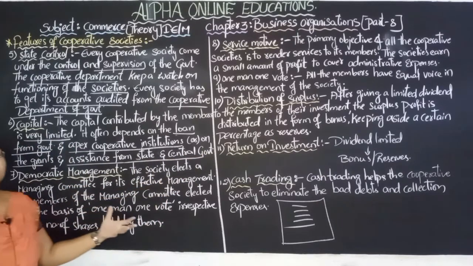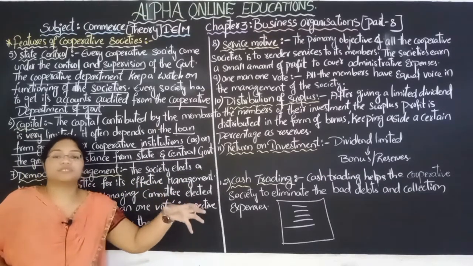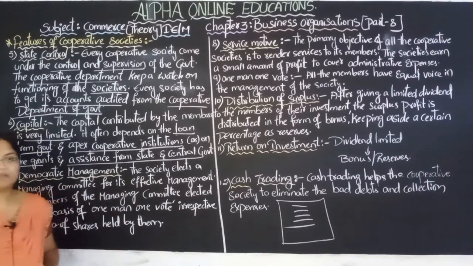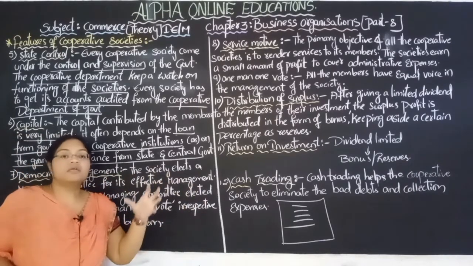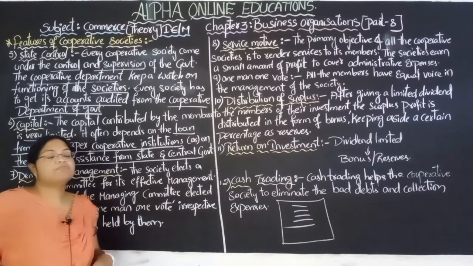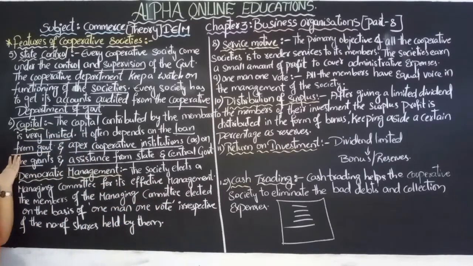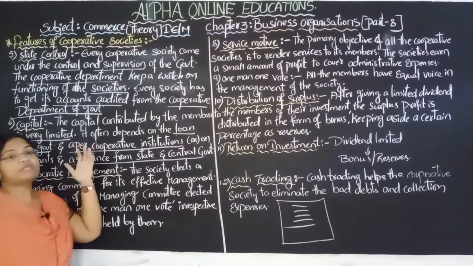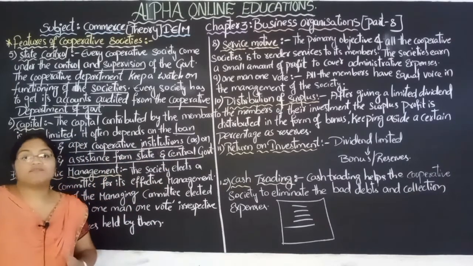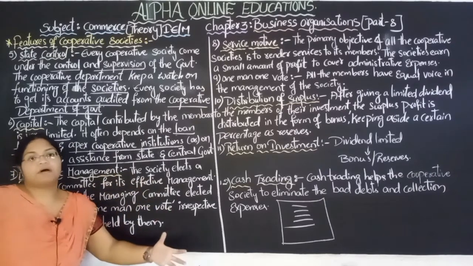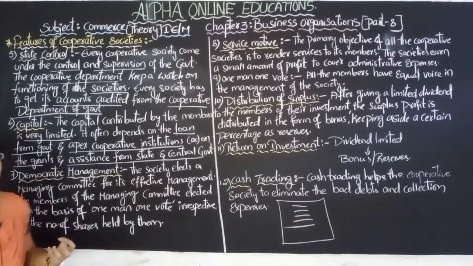Again, they depend on the state government or central government for their capital, because the members bring very limited capital. That's why it becomes necessary for them to depend upon loans from the government, from other cooperative institutions, or from state or central government funds.